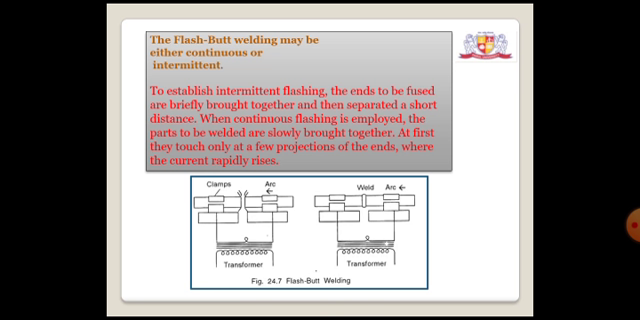To establish intermediate flashing, the ends to be fused are briefly brought together and then separated a short distance. When continuous flashing is employed, the parts to be welded are slowly brought together. At first, they touch only at a few projections of the ends where the current rapidly rises.